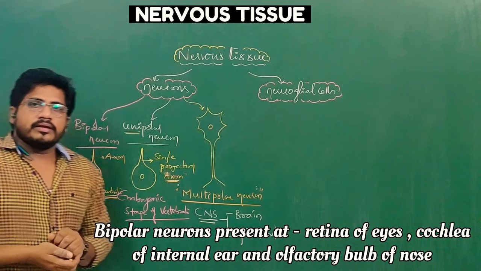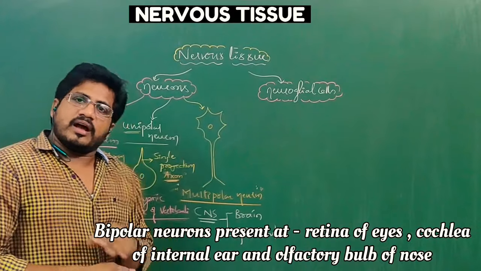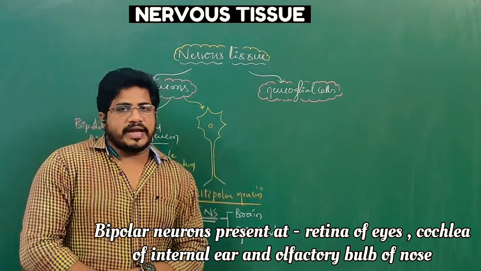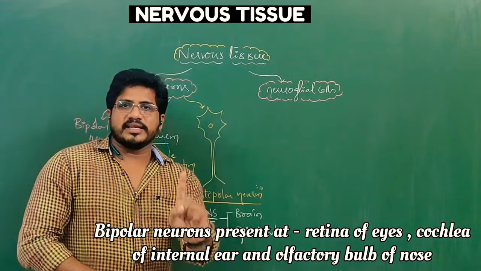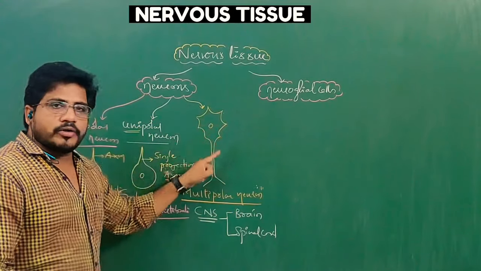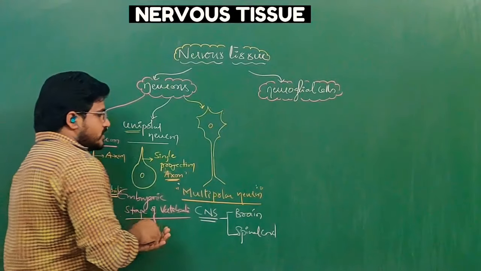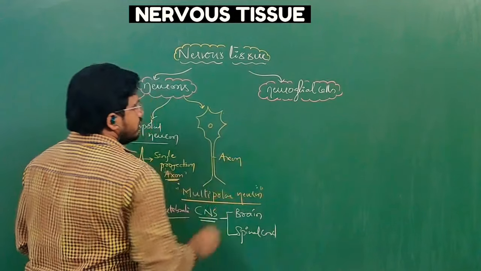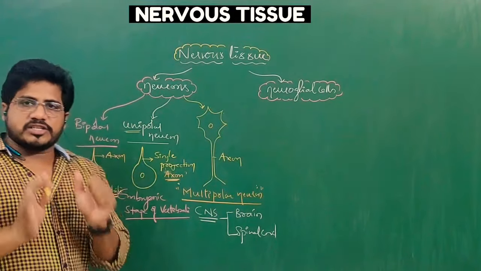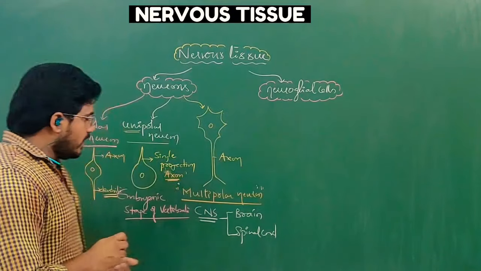I already told you, the number of projections may be many or single, no problem, but the number of axons per neuron is single. In a multipolar neuron, many projections are there, but only one projection leads into the axon. This is the axon here. After some time, we will come to know the entire structure of the multipolar neuron. That time you will have clarity.